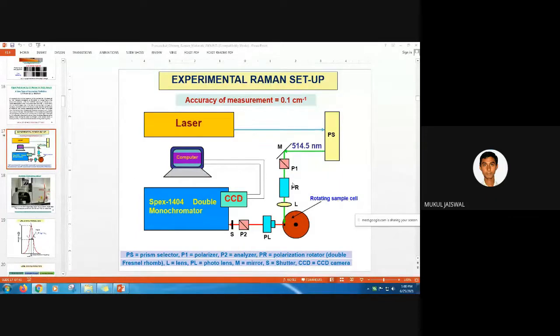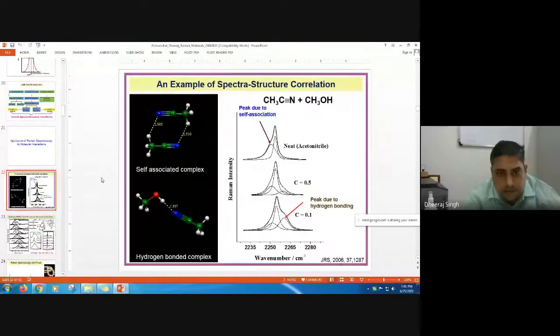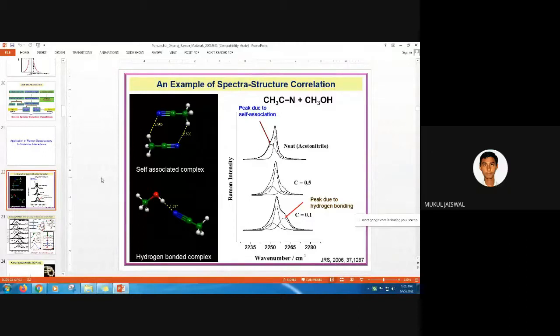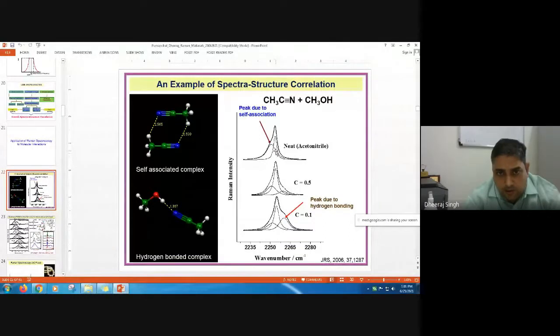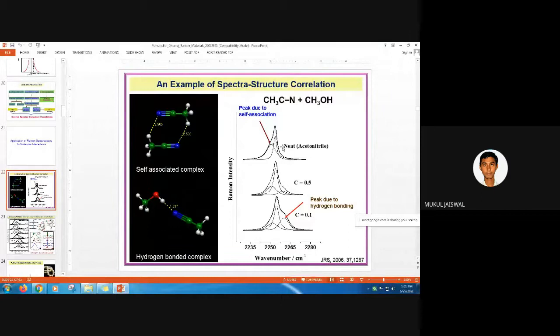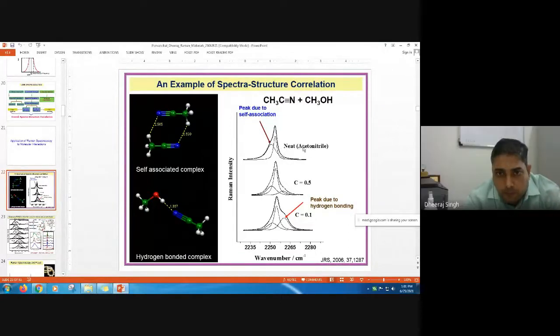Okay, sir. Sir, another question: where you have shown the spectra, you have shown the structure dependence of spectra, where you have methanol plus some water, I think, if I'm right. Yes. So, sir, why are there these two peaks and one single peak? Please, I want a brief explanation of it. Yeah, in the first peak you are talking about. Yeah, these two peaks you can see, this is the pure acetonitrile.